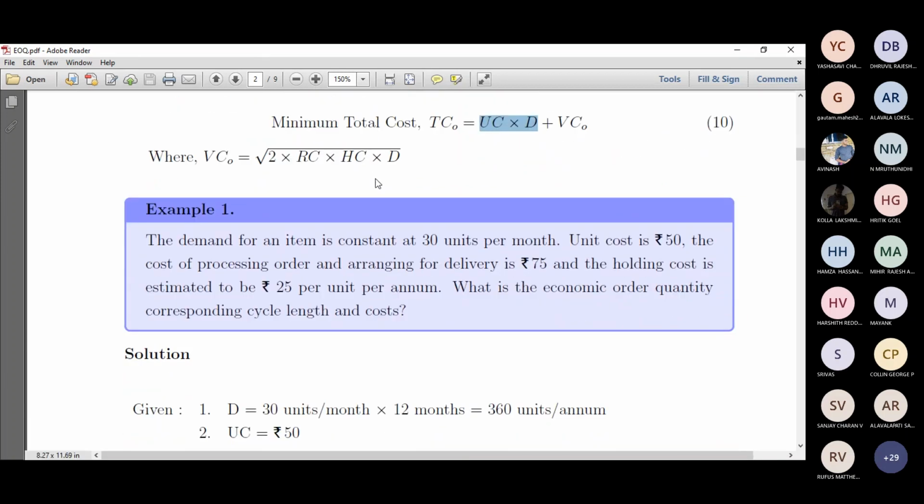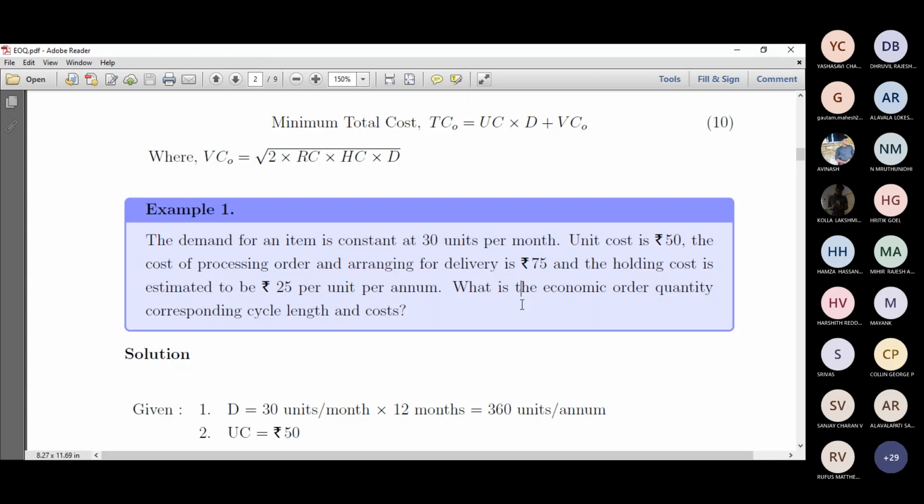So this is an example. Say the demand of an item is constant at 30 units per month. Say I have a lot or a product. It is demanded 30 units per month. So in a general example, you talk about per day demand, and here it is per month demand. So per month it sells 30 units, right? And then unit cost is 50 rupees. So one unit costs 50 rupees, right?